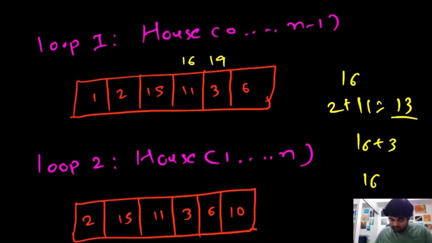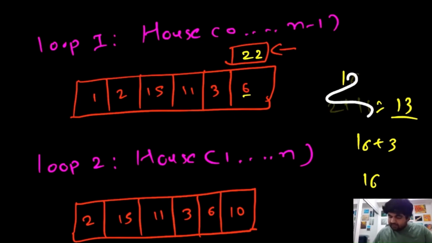Now at value number 6, the maximum we can find is going to be 16 plus 6 or 19. We need to select whatever is greater. So 16 plus 6 is 22. This is the greater value, so we are going to keep this and we don't care about 19. So we can see that at the end of this first loop, the maximum value we have found for this particular set of houses is 22.